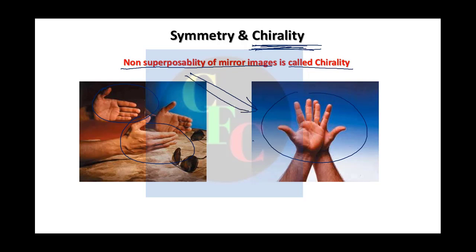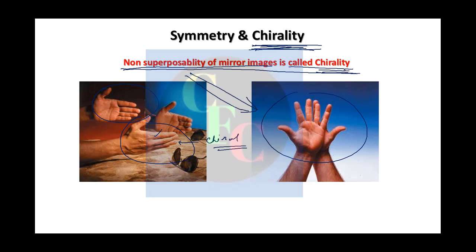Then we say that the hands are chiral, because they are non-superposable on their mirror image. That's why it is chiral. So if someone asks you what chirality is, just say this line. This is the only definition: non-superposability of mirror images is called chirality. You do not have to say how many groups are attached to carbon and all that. This is the only definition of chirality.